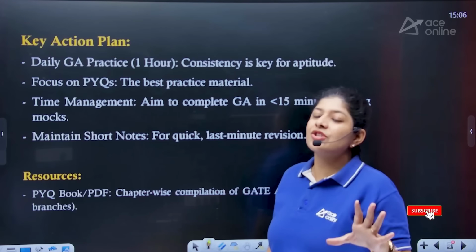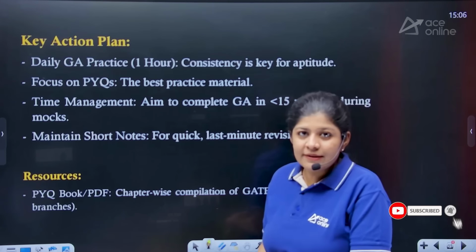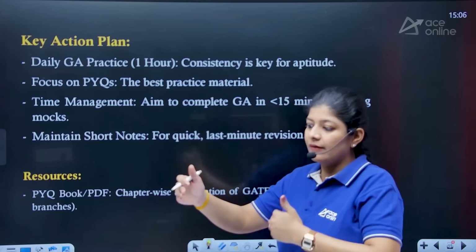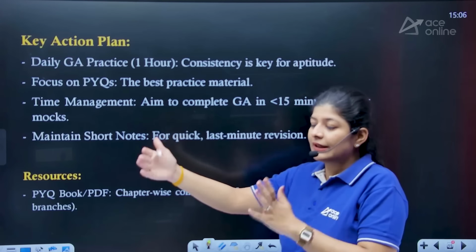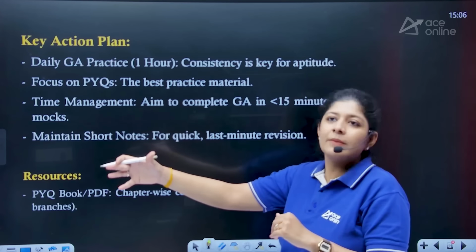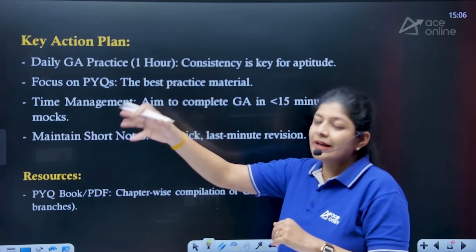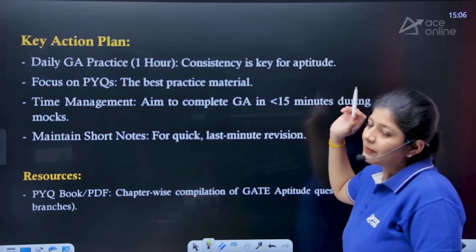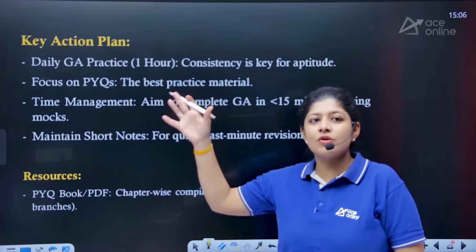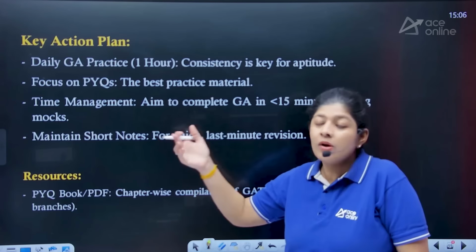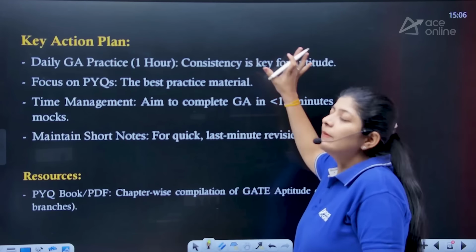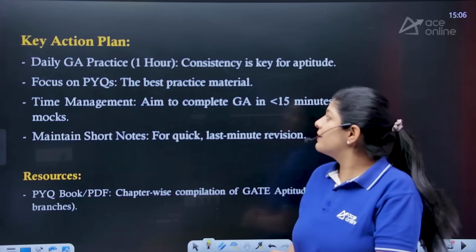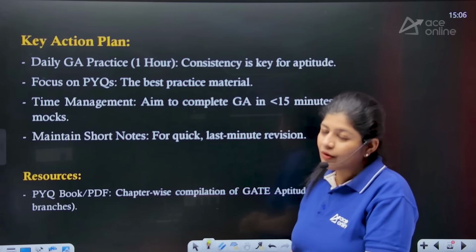Now what is the key action plan? Daily GA practice for at least 1 hour. In this 1 hour you can separate it accordingly: 30 minutes for quantitative aptitude, 20 minutes for reasoning, and 10 minutes for verbal, right? Consistency is key for aptitude. Basically, you only have 70 days now. You can't get more time, so simply practice on a daily basis, right? Focus on the PYQs, the best practice material that you have.